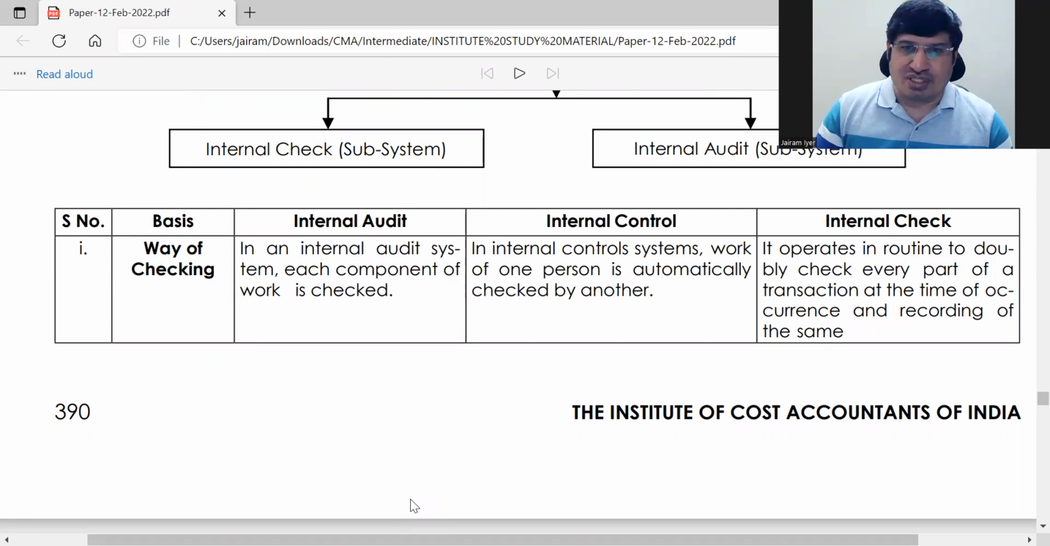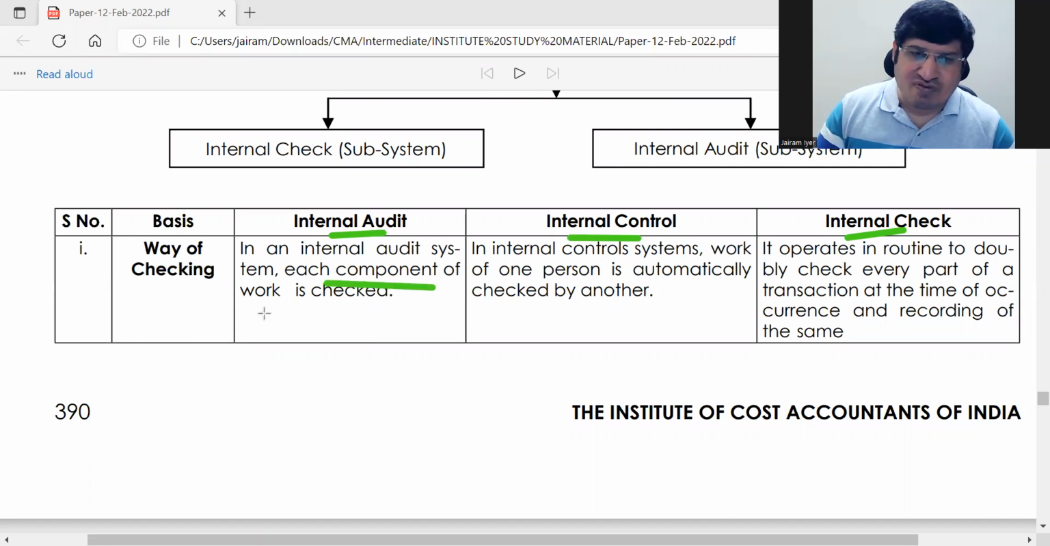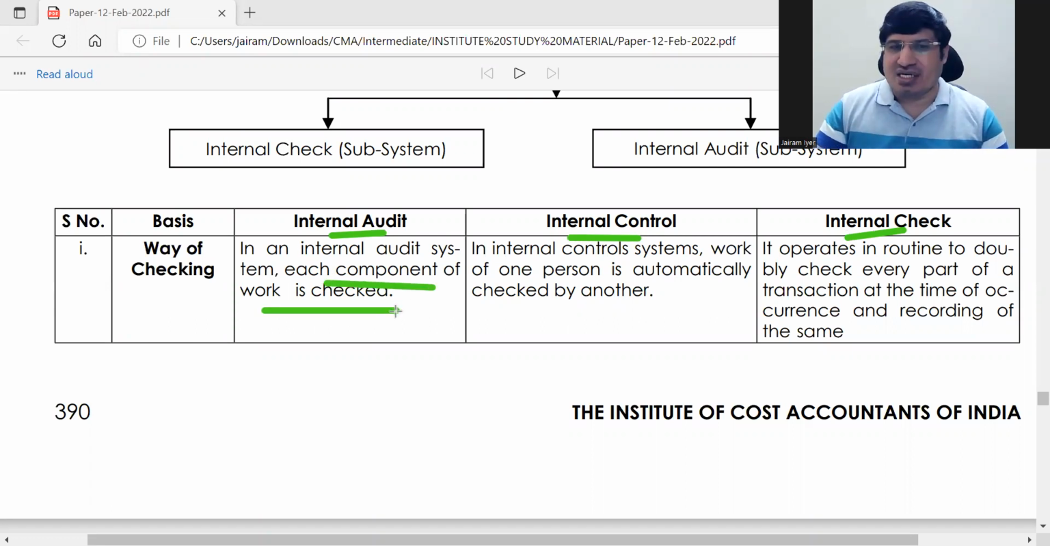So we'll now see the detailed difference between internal audit, internal control, and internal check. In internal audit, each component of work is checked. It is a checking audit function, so in internal audit you will never get confused because it's an audit function. It will look different from internal control and internal check. Although internal audit is a part of internal control, whenever you talk about internal audit, it will be very much like a statutory audit because it is audit. So each component of the work is checked.